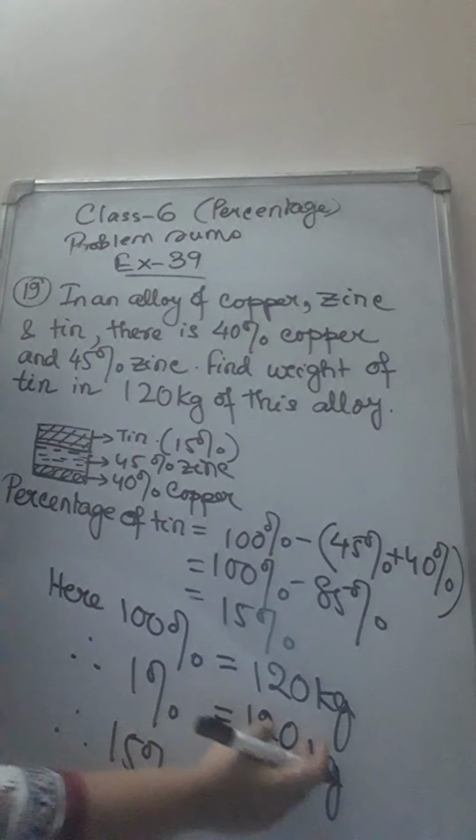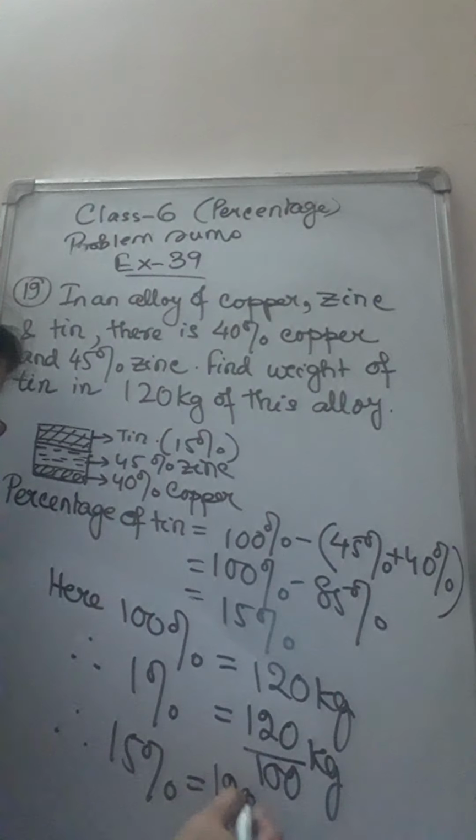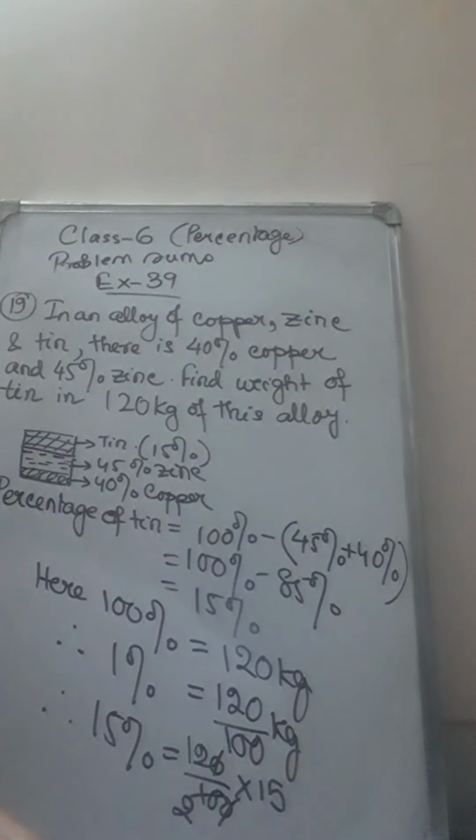So we need to multiply by 15. So 120 by 100 into 15. Again 0 and 0 got cancelled, 5 2s are 10, 5 3s are 15, 2 1s are 2, 2 6s are 12. So 3 6s are 18 kg.